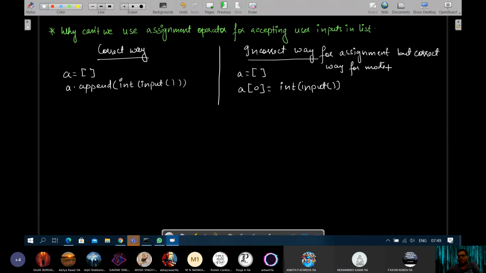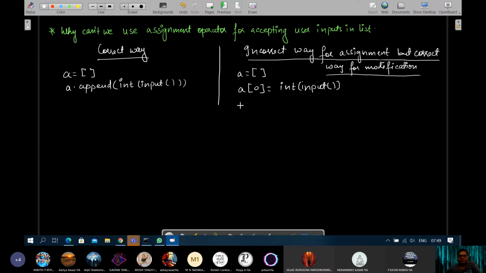When we need to change a particular value in the list which we have already given, if the list is already existing, then you can change it.